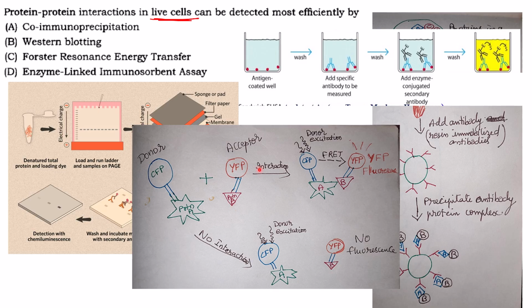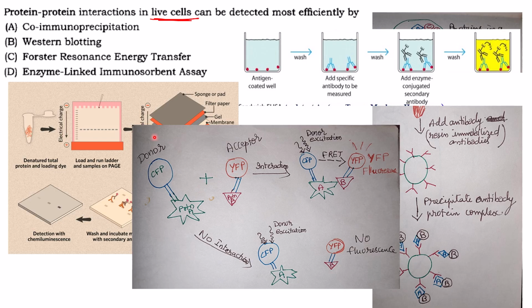If you take CFP, that is cyan fluorescent protein, and YFP, that is yellow fluorescent protein, they have overlapping spectra. That means the emission spectrum of CFP will be close to the excitation wavelength of the YFP.